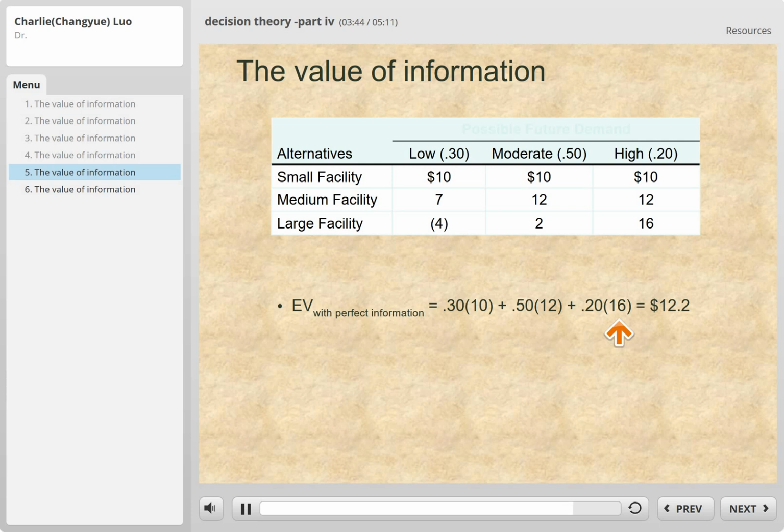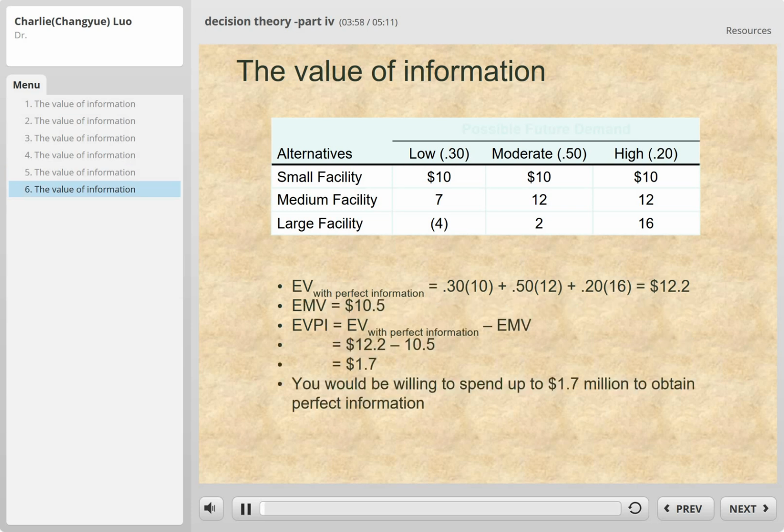What really happens here is we don't really know the perfect information, but we can estimate it. We use the estimated value of this perfect information. In this case, it's 12.2. Now, as we know from previous discussions, the estimated value without perfect information is 10.5. That's the result we found from our previous example if we go back a few slides.